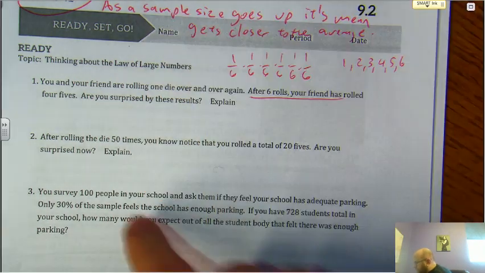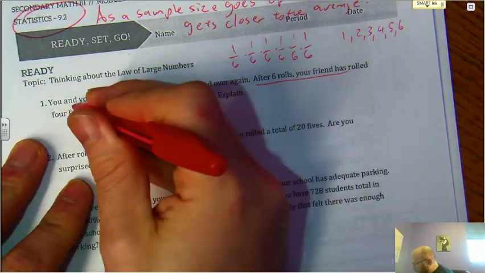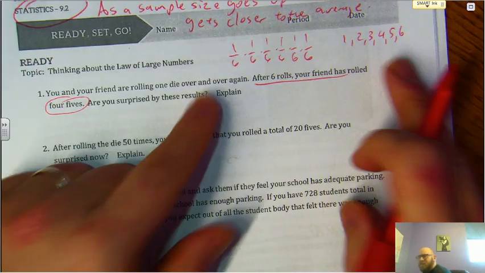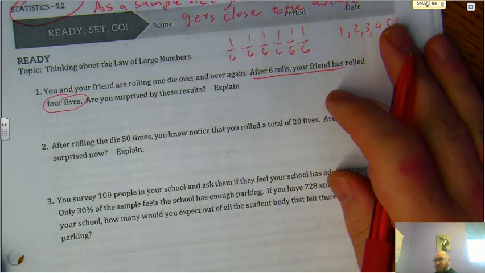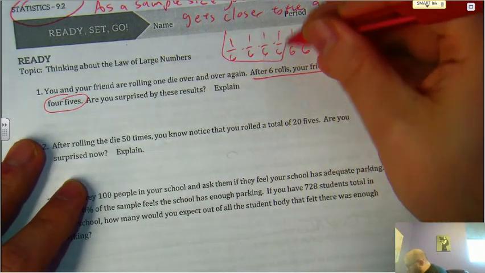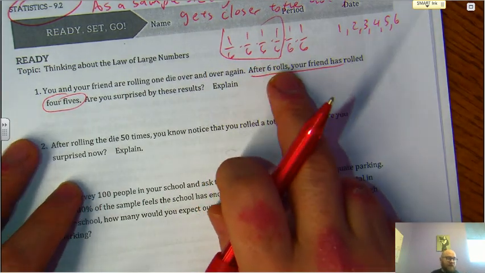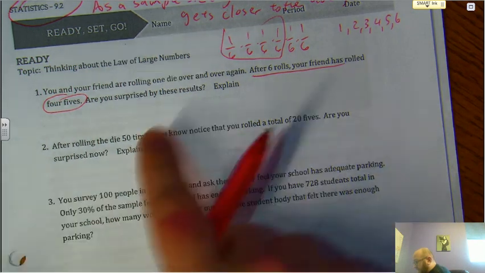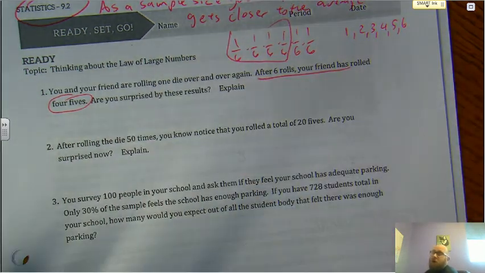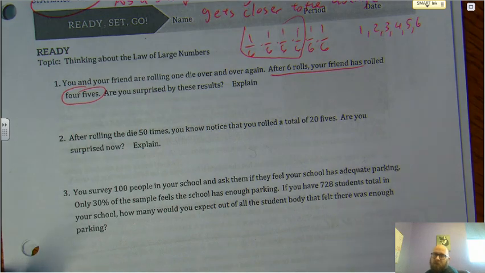So I think if you're thinking about 4 5s, right? When there's 6 possible options, one option comes up 4 times. Yeah, that's pretty significant, right? That's going to be 1 times 6 times 6 times 6. That's an infinitesimal number. So yeah, that's unlikely. That's very unlikely to occur, but it's not unheard of, right? It's not out of the realm of possibility, even though it's unlikely.